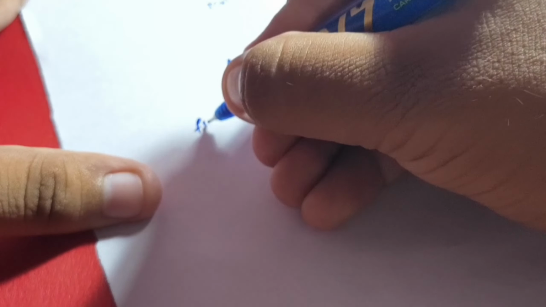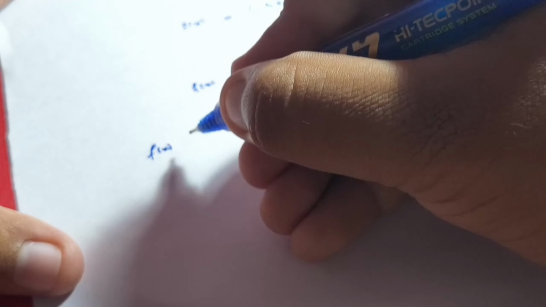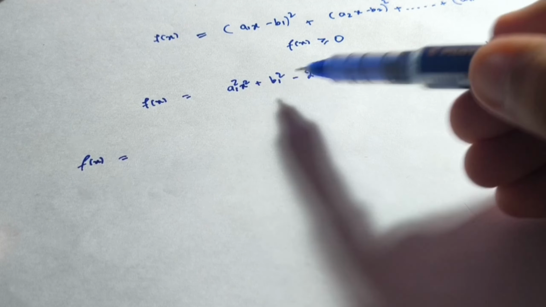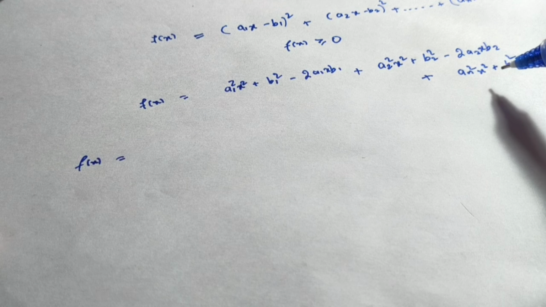So I can write this as f(x). If I take x square common, then we will get a1 square plus a2 square and so on till an square.